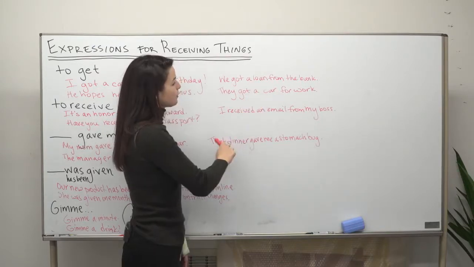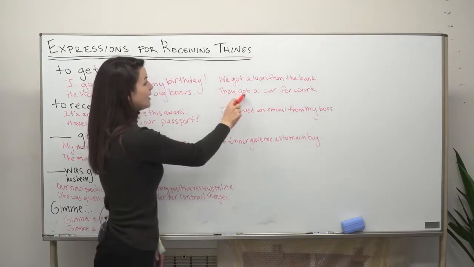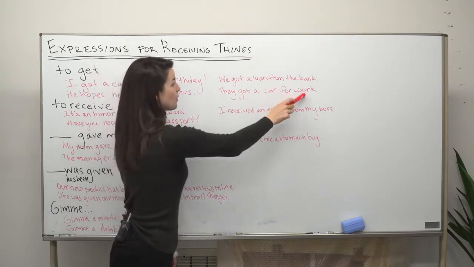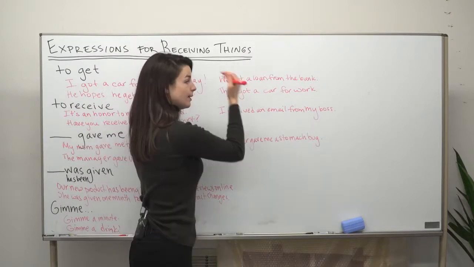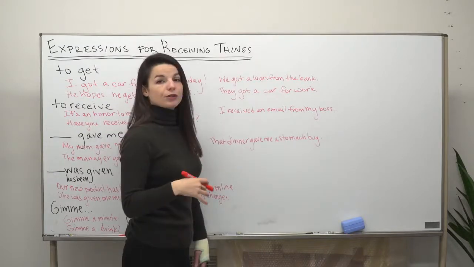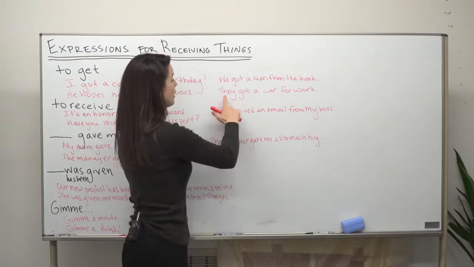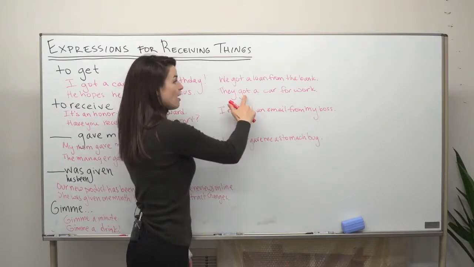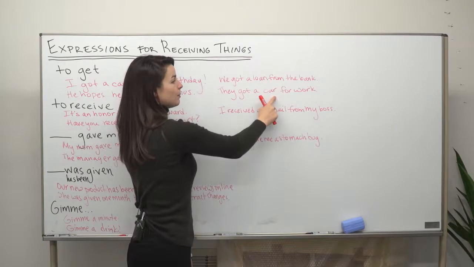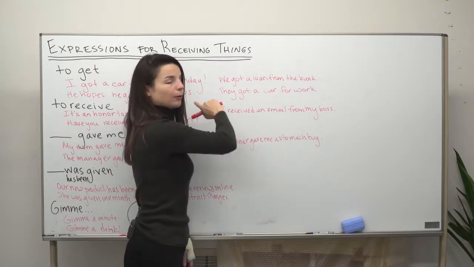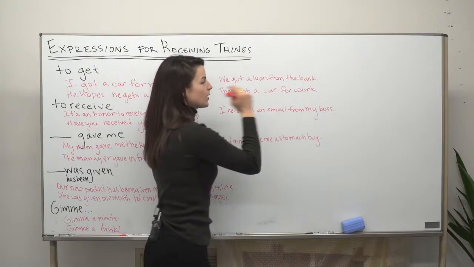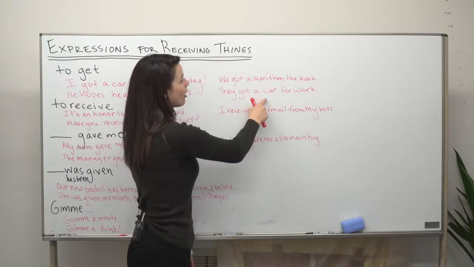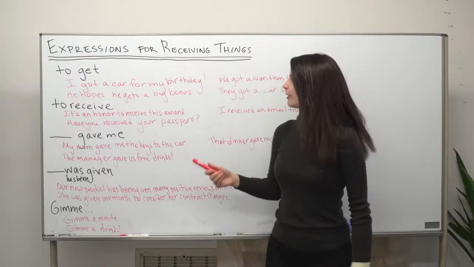Okay, let's look at one more example. They got a car for work. So again, we're seeing for is used in this sentence. For is used to show purpose. So here, again, past tense, they got a car, so some item, again, similar to the first example. Here we're seeing the purpose is work. So they got a car for work is slightly different than I got a car for my birthday.